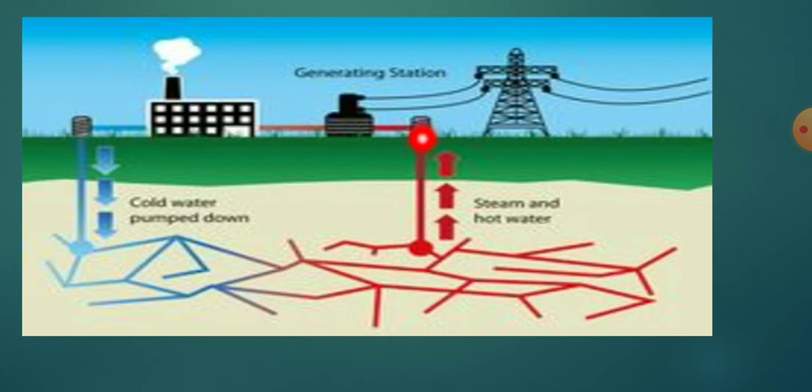This hot water and steam is used by the steam turbine, which is connected with the generator, to power the generator and create electricity. So this is the process for geothermal energy.